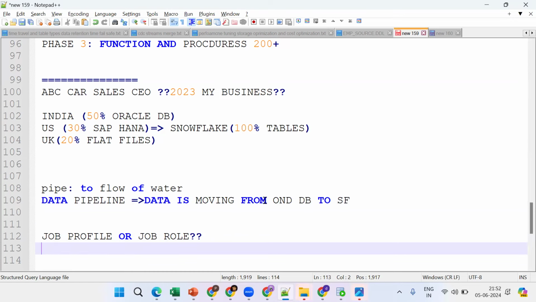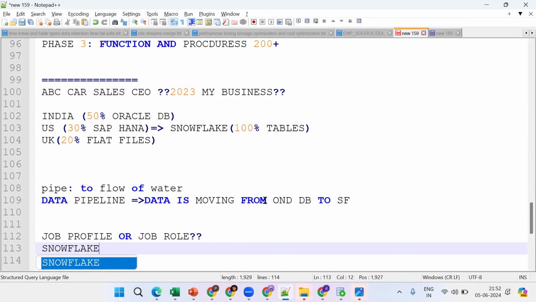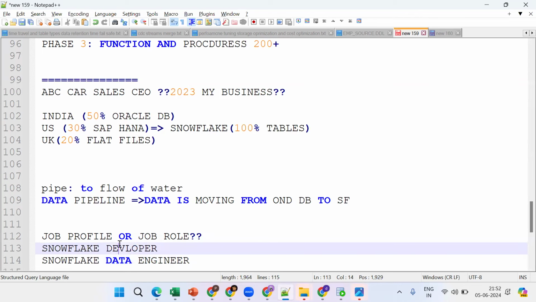Any cloud domains? Yes, Snowflake developer. After completion of this course, we should apply for a Snowflake developer or Snowflake data engineer profile.